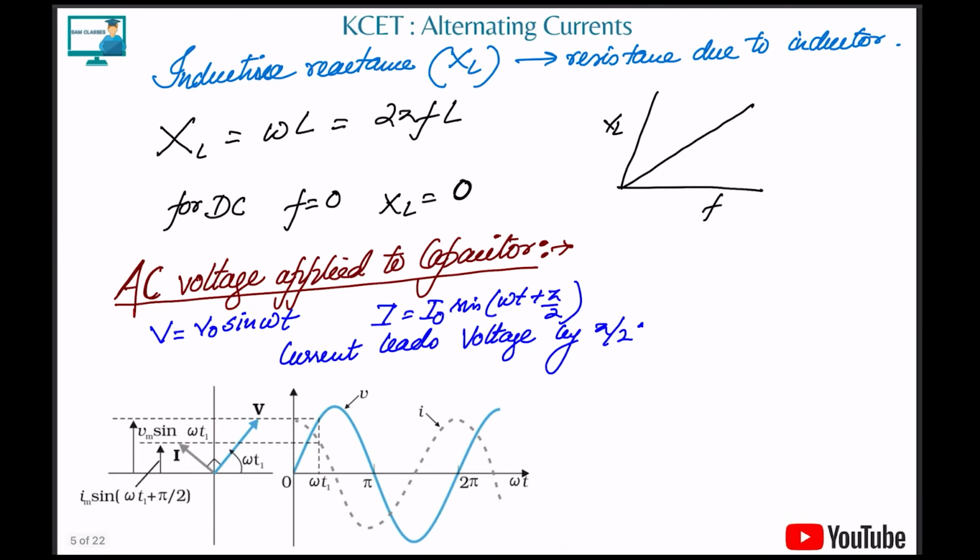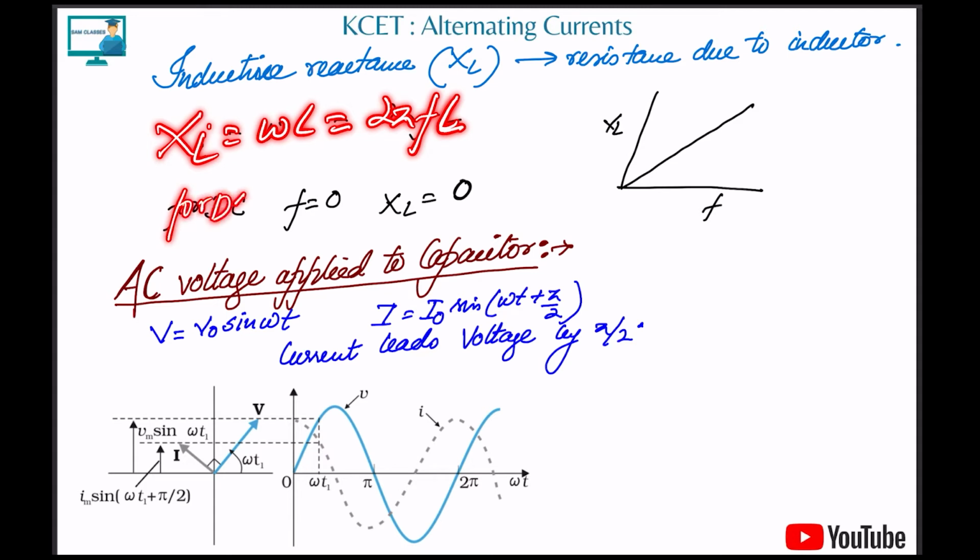Next, inductive reactance. Everything resists the flow of current to some extent, depending on the material and all. Inductors also resist. So what is the resistive value of the inductor? That is denoted by inductive reactance, or resistance due to an inductor. It is given by XL, equal to omega L, and omega is 2 pi into frequency, so XL is 2 pi f L. For DC, what happens? Frequency is 0, so XL is equal to 0. It offers no resistance.